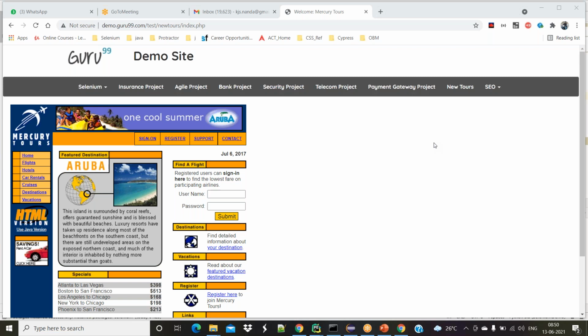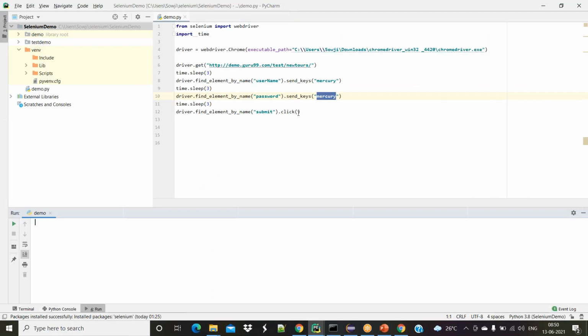Okay. So here, Selenium and Python are both different. Python is a scripting language, and Selenium is a tool. If you want to automate this scenario, you are supposed to enter the username. We have a method, find element by name, and then the action send keys.